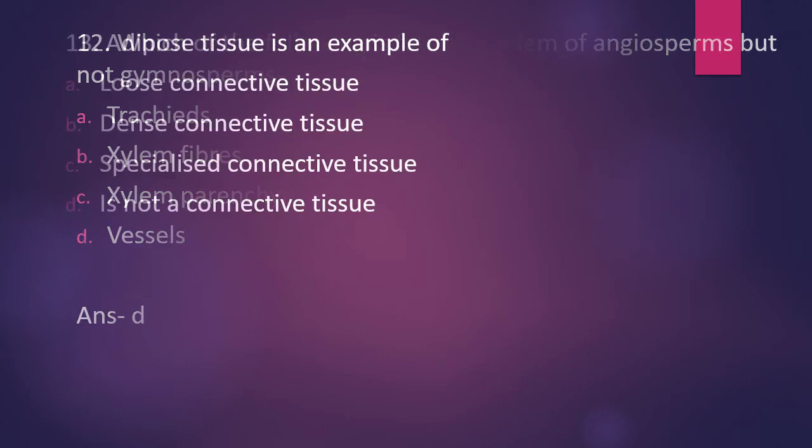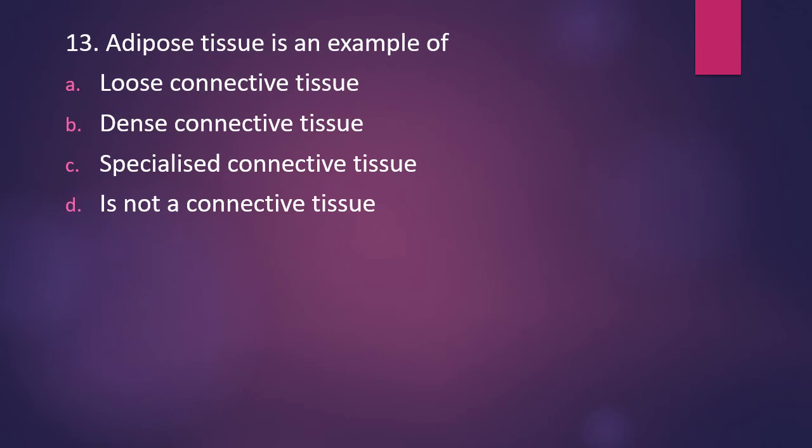Question number 13. Adipose tissue is an example of option A, loose connective tissue, option B, dense connective tissue, option C, specialized connective tissue, or option D, it is not a connective tissue. Adipose tissue is an example of. The correct answer is option A, that is loose connective tissue.